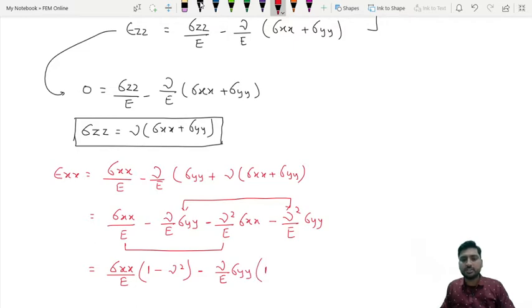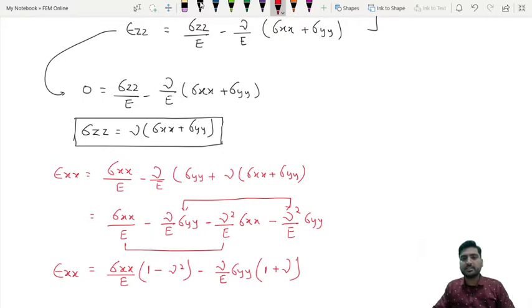Here it will be 1, here it will be plus nu. If you take nu by E sigma yy outside, here it will be only 1 and here obviously, you have taken each and everything outside, so only nu will be left. So this is your epsilon xx.